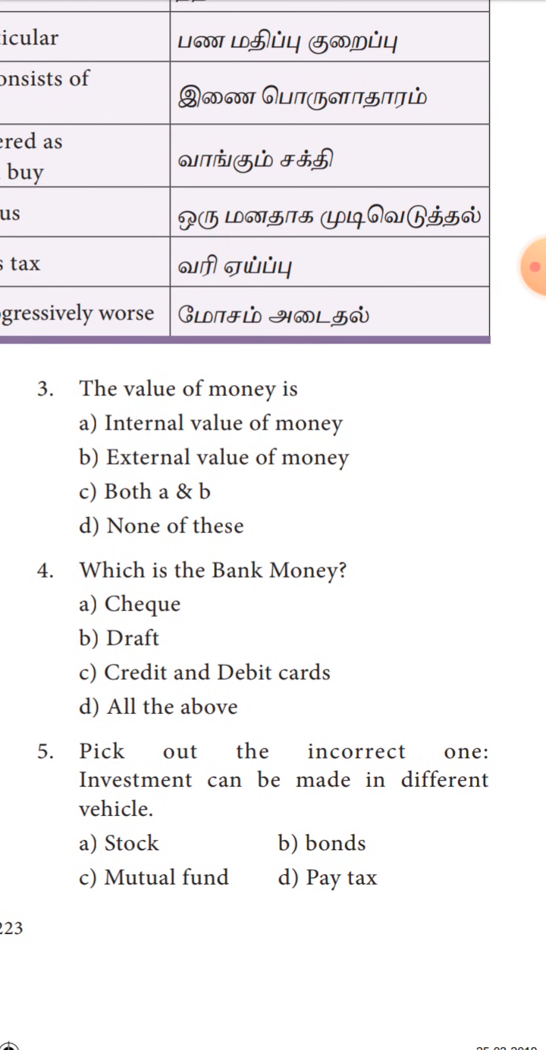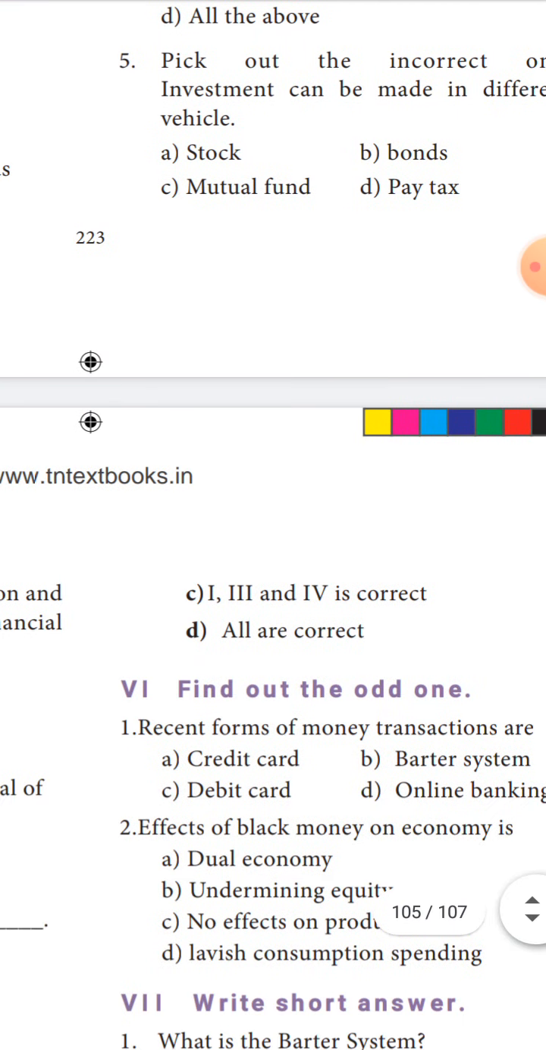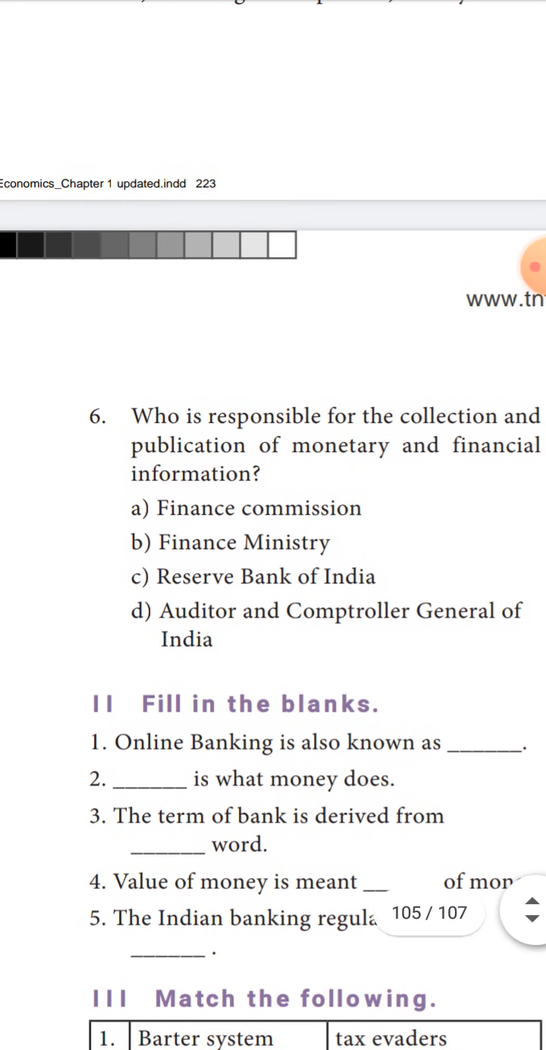Pick out the incorrect one. Investment can be made in different vehicles: stocks, bonds, mutual funds, and pay tax. So stock investment, bonds investment, mutual fund, but pay tax is not an investment vehicle. So the answer for the fifth one is pay tax.